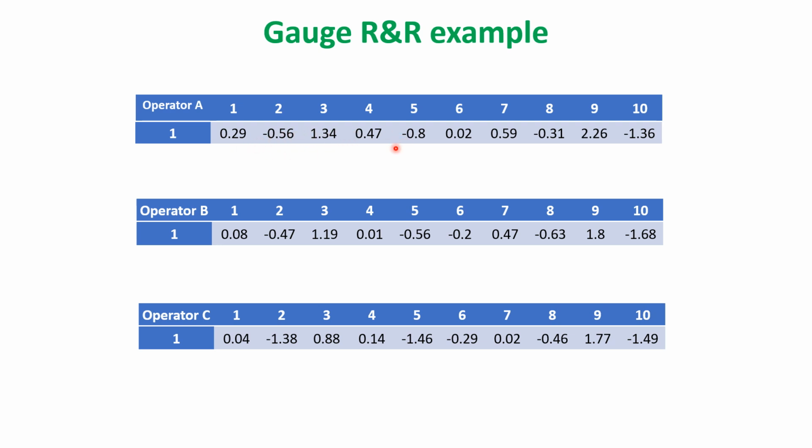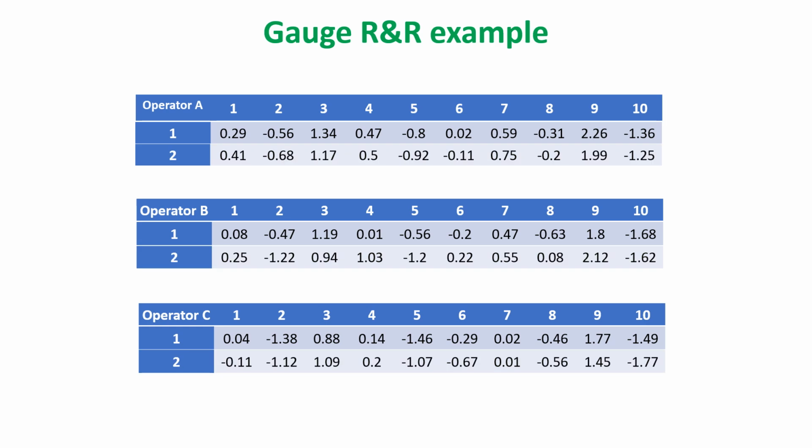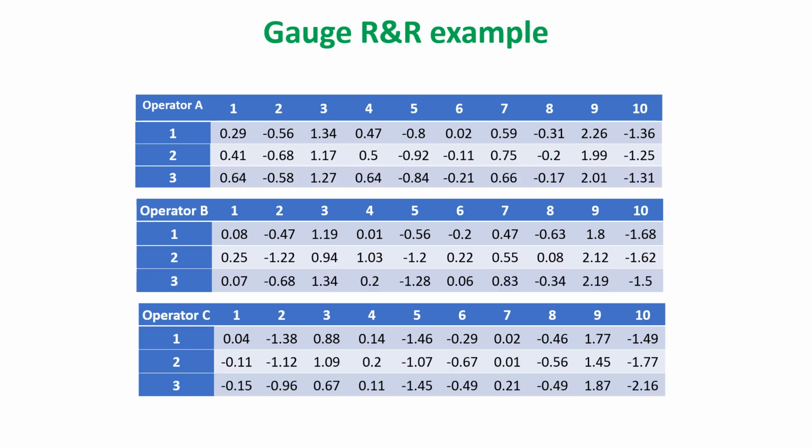What is the meaning of this? He will measure first 2, then 5, then 8. Any order can be followed; that is what we call measuring randomly. The same thing will be done by operator B, followed by operator C. This is the first reading of each operator. Now the second and third readings will be repeated by each operator.